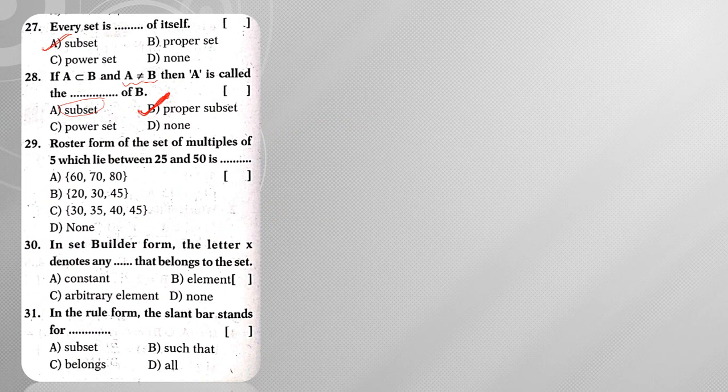Next, the roster form of the set of multiples of 5 which lie between 25 and 50. Lie between 25 and 50 means we should not consider 25 and we should not consider 50. So what would be my answer? 30, 35, 40, 45, because we should not consider 50. Hence the answer is 30, 35, 40, 45.